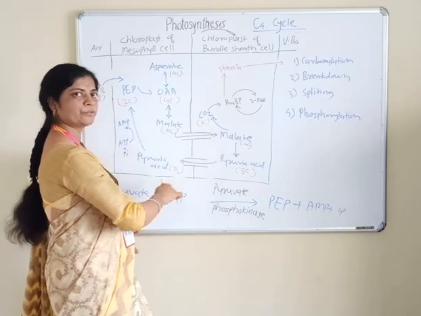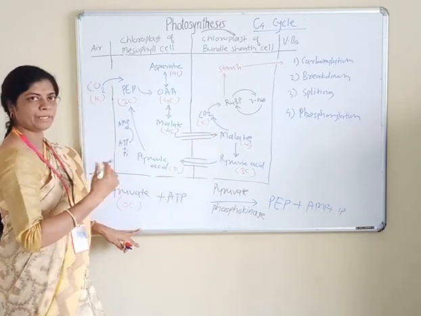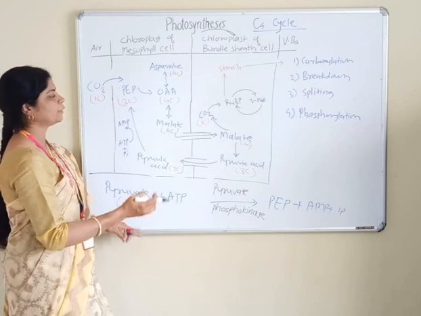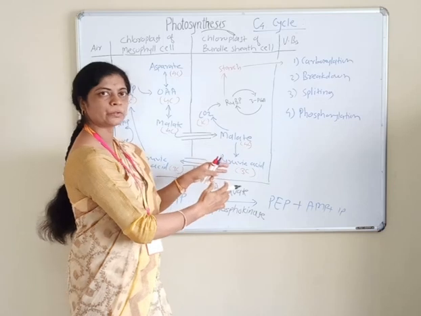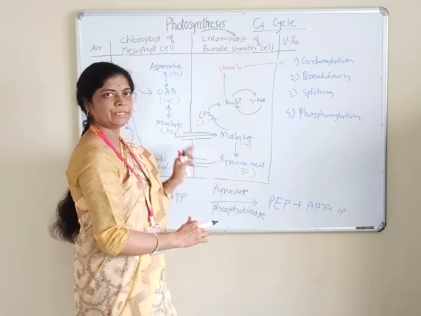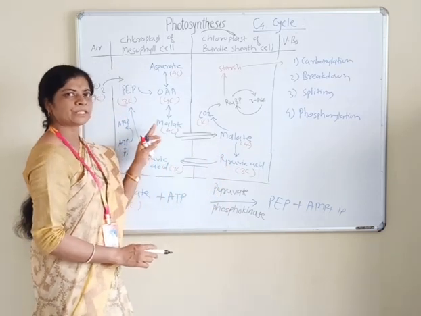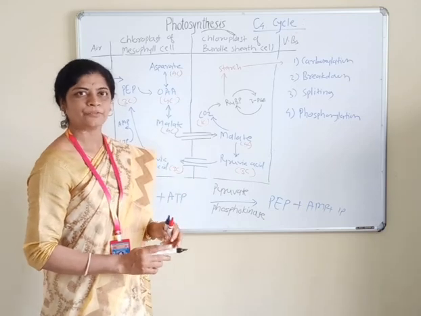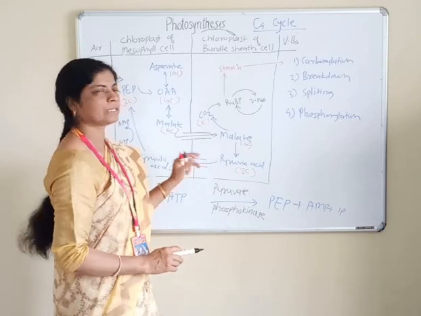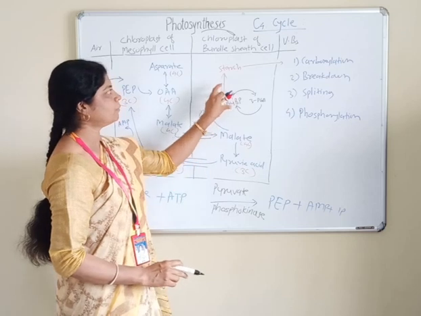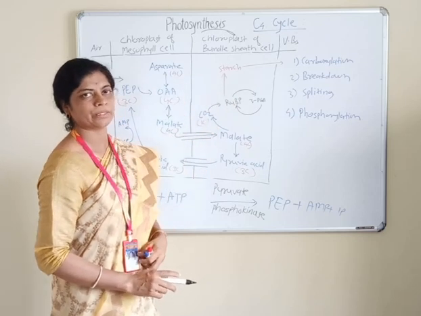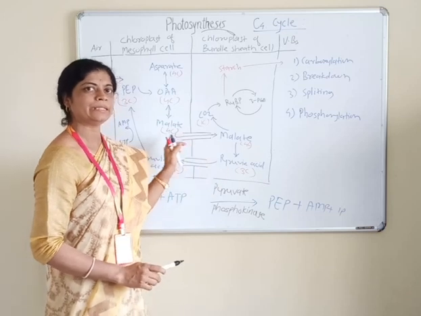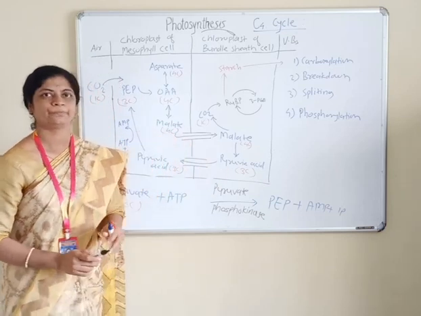So it is called the C4 cycle or cooperative photosynthesis, due to the cooperation of the chloroplast of the mesophyll cell and the chloroplast of the bundle sheath cell. It is about the C4 cycle in the C4 plant, and it shows Kranz anatomy due to the 2 types of chloroplast, or dimorphic chloroplast. Okay, got it? I think it is clear.